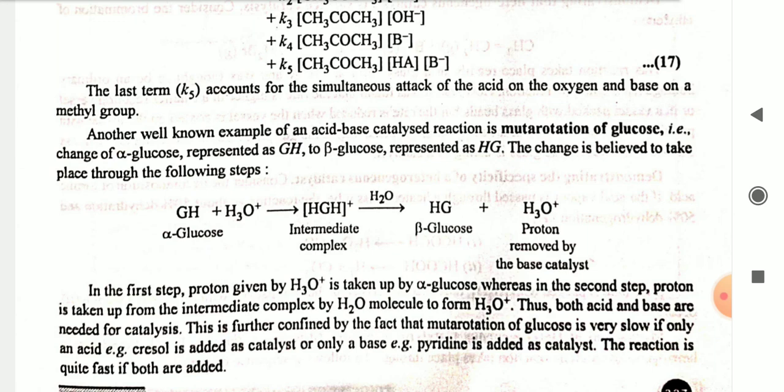In the first step, the proton given by H3O+ is taken up by the glucose, whereas in the second step, the proton is taken up from the intermediate complex by H2O to form H3O+. Thus, both an acid and a base are needed for catalysis. This is further confirmed by the fact that mutarotation of glucose is very slow if only an acid is added as catalyst or only a base, pyridine, is added as catalyst, whereas the reaction is quite fast if both are added.